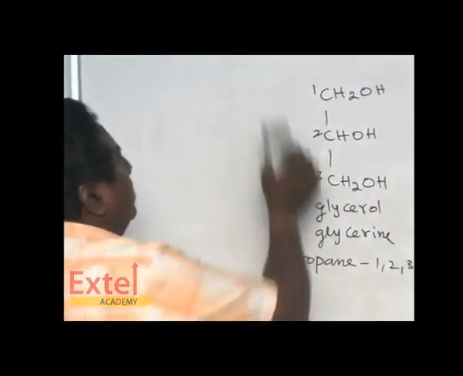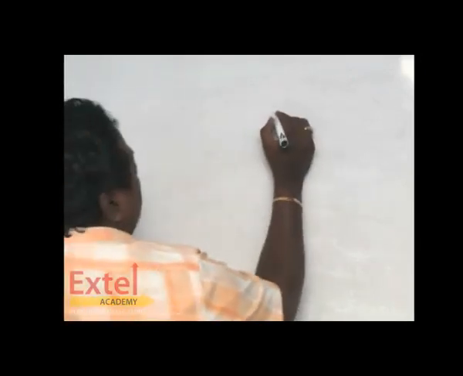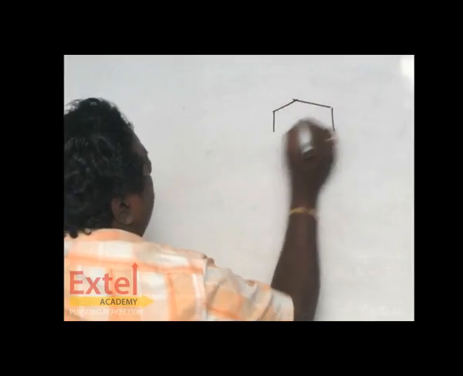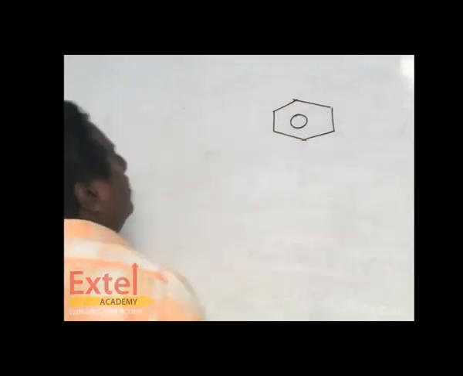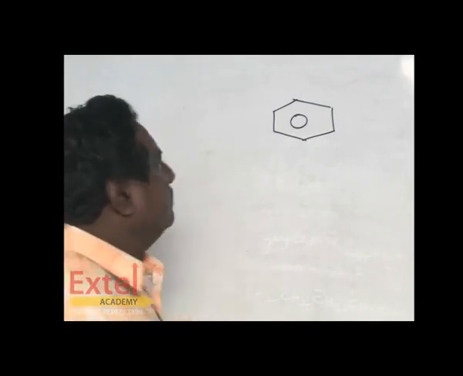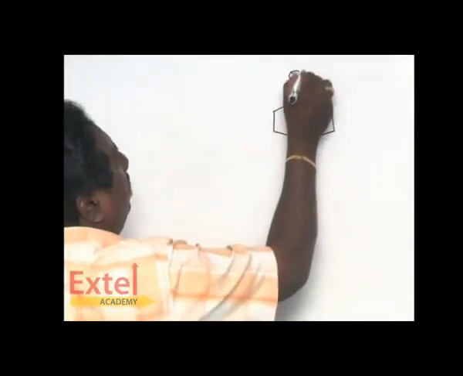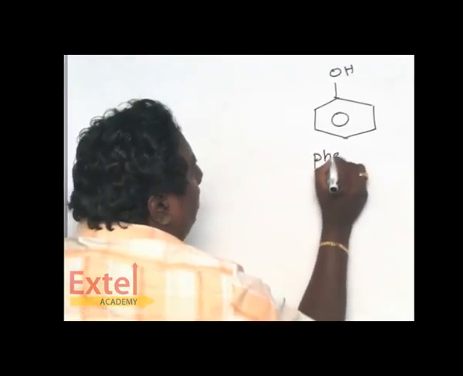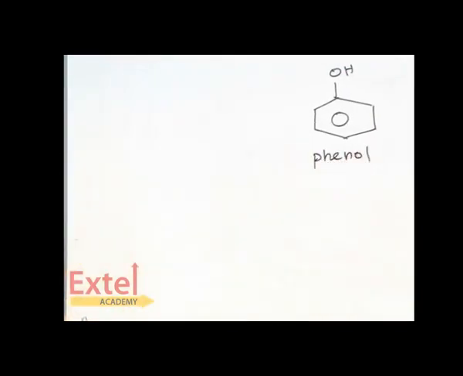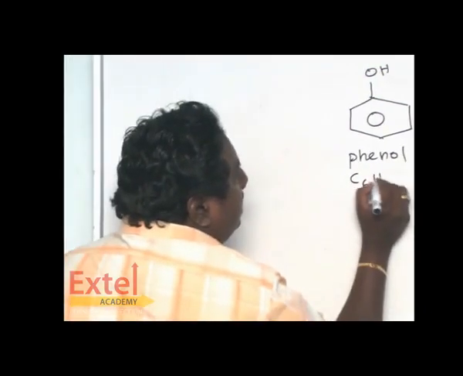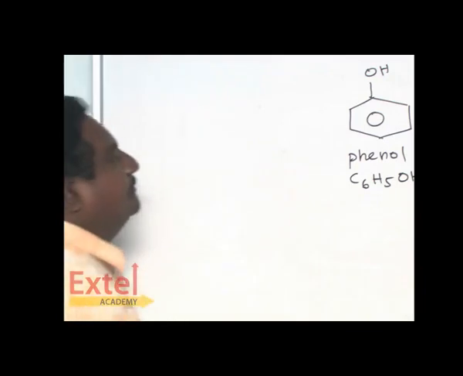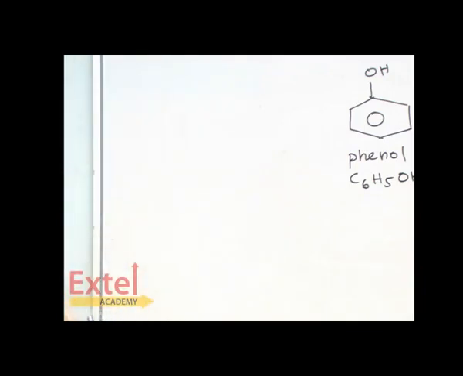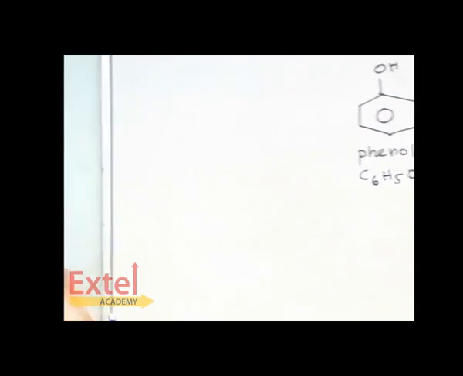Shall we go to another one? What we have seen so far are aliphatic alcohols, open chain. Now we are going to see closed chain, aromatic alcohols. You know very well that this is benzene. Suppose it is connected with OH, it is called phenol. Its formula is C6H5OH. It is phenol, C6H5OH.